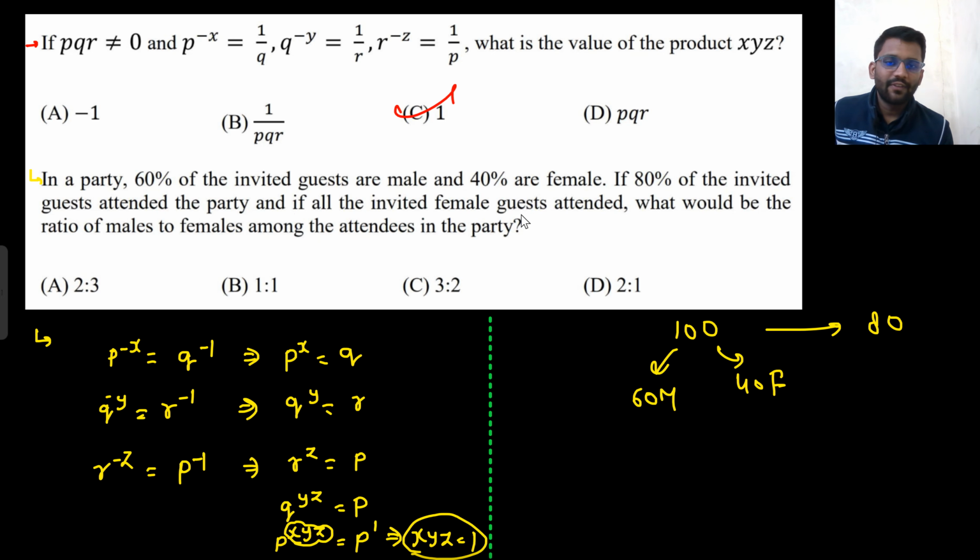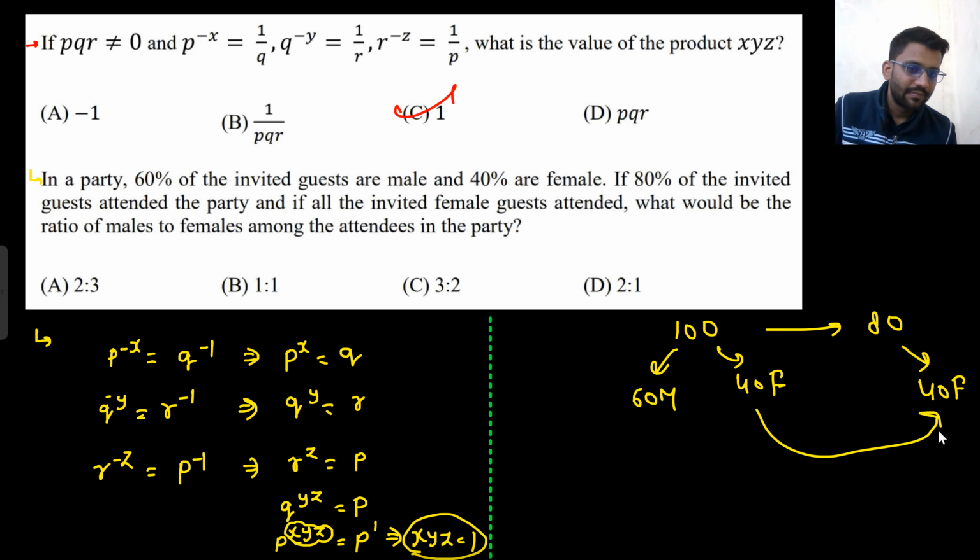And if all the invited female guests attended, that means 40 females came. So the rest of the 80 would be 40 male. There is no concept of LGBTQ here. Okay, I support LGBTQ, but there is no such concept in this question. All males and all females are there. So from 100, only 80 came and all the females came. That means all 40 females came, so the rest would be male only. So 40 male and 40 female came.